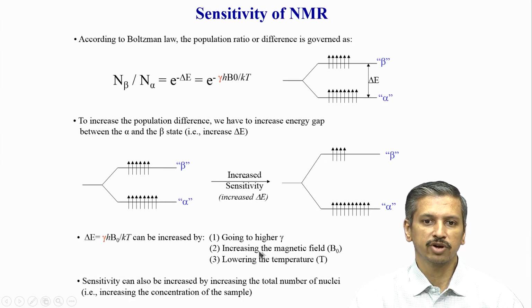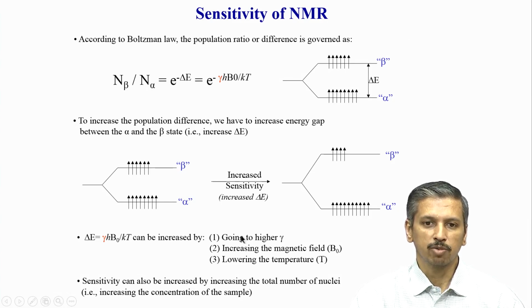These are the three different ways you can actually increase the sensitivity. We have seen that you can go to a higher gamma, which is essentially going to a nucleus which has a higher gamma value. The highest gamma is for hydrogen, the proton, and this is why hydrogen is the most popular nucleus. Carbon is not very high, it has 4 times less gamma than proton. So carbon sensitivity is much less than proton.